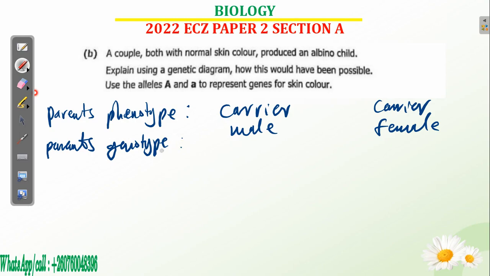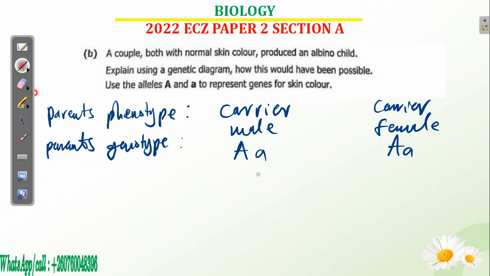Parents' genotype. What is a genotype? Inside, the genetic composition, the genes. Yes, you have said it's a carrier. Now, how does the genotype, the genetic makeup, appear for the carrier male as well as the carrier female? So the same one there, the genotype is this one now. Those areas I showed you. Yes, they appear normal for albinism. They are normal, but inside there is a recessive allele for albinism. Inside also there is a recessive allele for albinism.